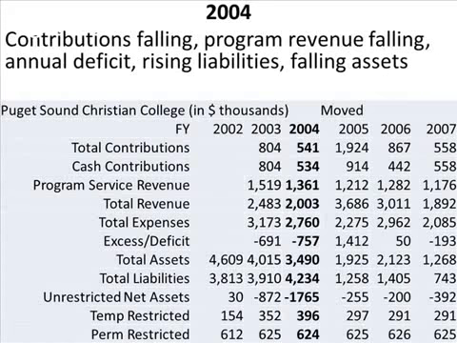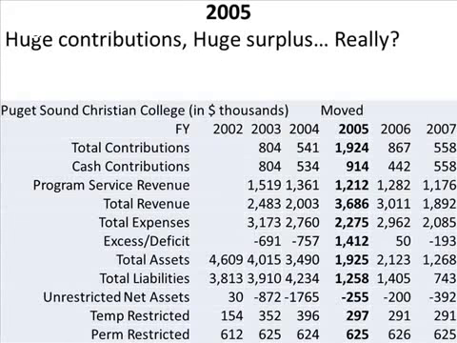In 2004, contributions now begin falling. Program revenue is also falling a bit. Annual deficit, we're in the negative again, rising liabilities, falling assets, and more strongly negative on unrestricted net assets. A very concerning situation. 2005, on paper, it looks great.